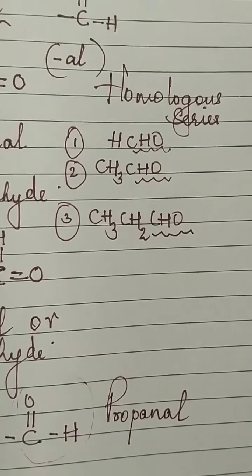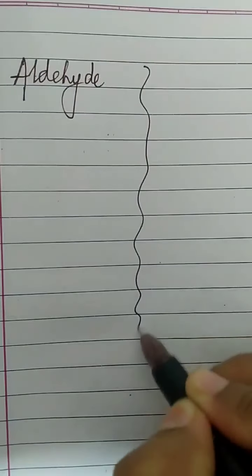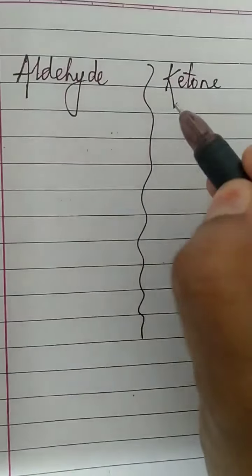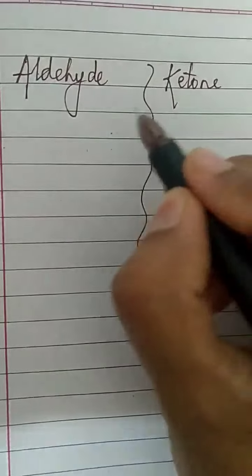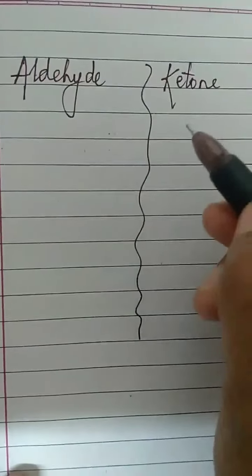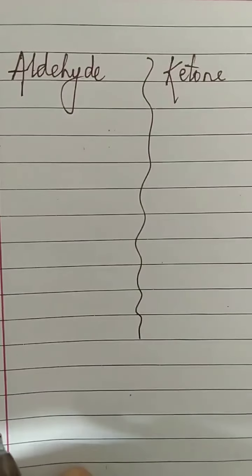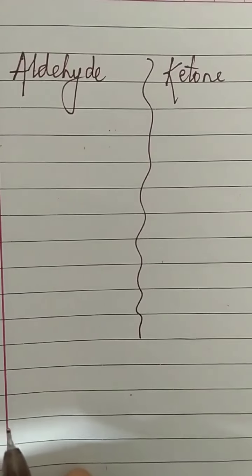So we discussed aldehyde. While teaching aldehyde, I always ask my children to compare it with the next functional group called ketone. We have to always compare these two and study because they have slight difference. Totally the compound gets different chemical properties, but the structure confuses students. So I will tell you a secret. You keep that in your mind, you will never go wrong.